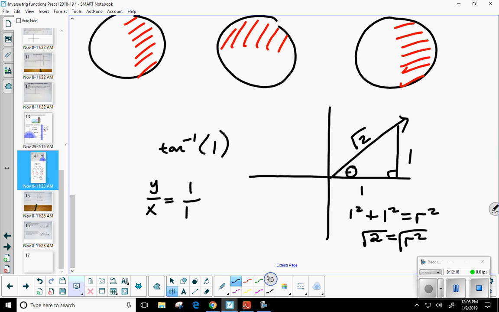Now here's my question. Is this one of my special right triangles? Yes. Which one? How do I know this is a 45-45 and it's not a 30-60? There you go. You'll notice one huge condition: if these 2 legs are identical, it's going to be a 45-45. The other idea is if you can take one of those legs and multiply it by the square root of 2, that should give you the radius, right? Well, what's 1 times the square root of 2? Square root of 2. So this is a 45-45-90. There you go. So tangent inverse of 1 is 45 degrees.